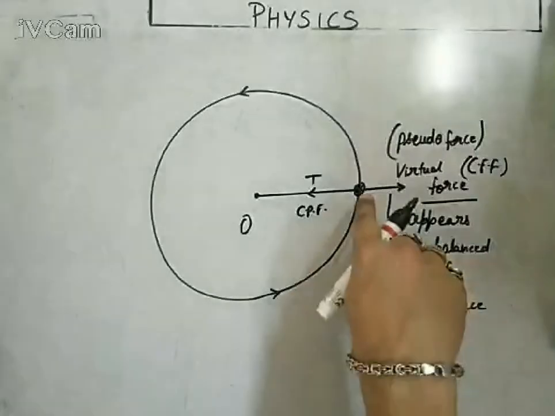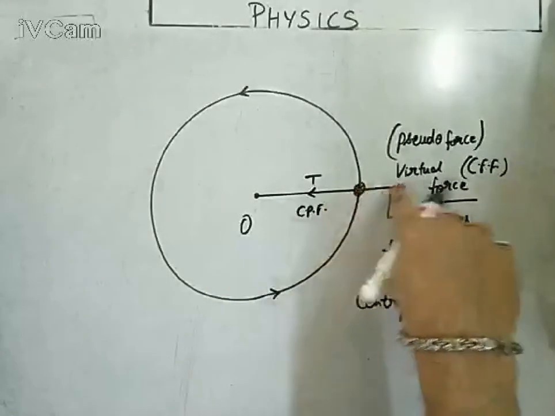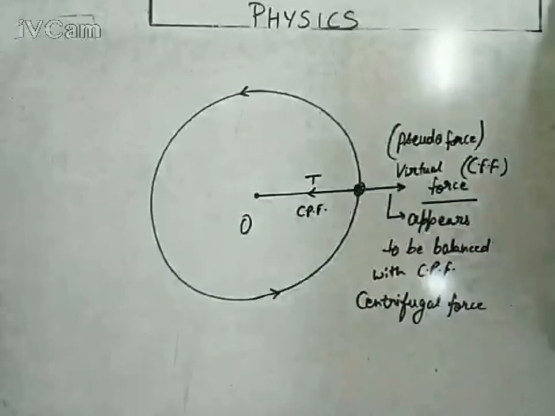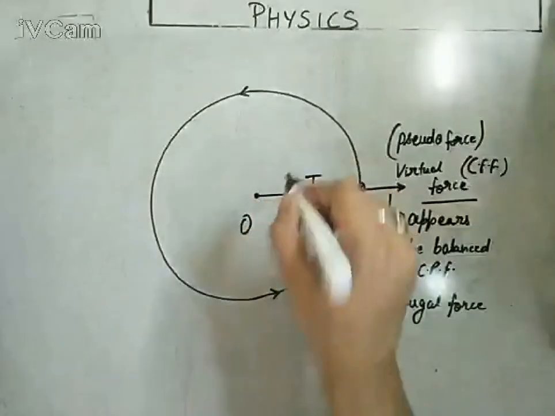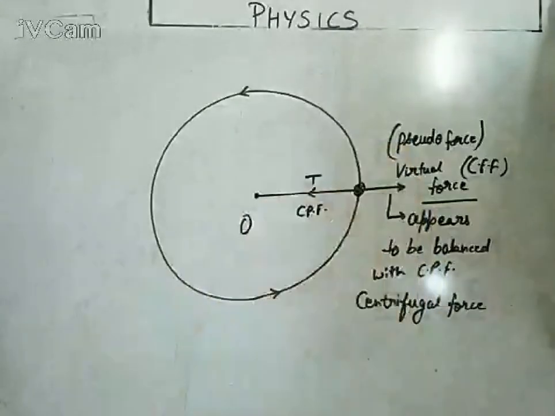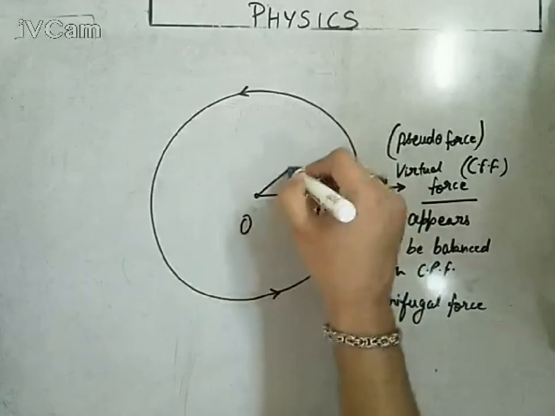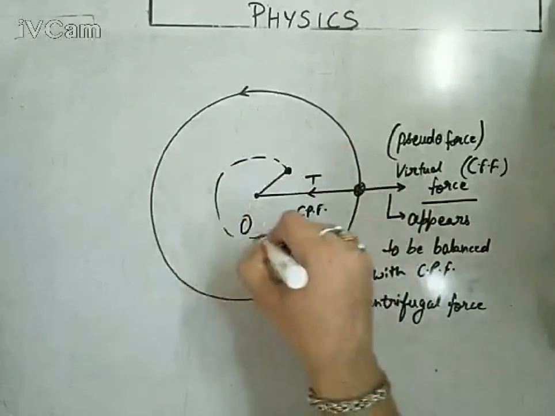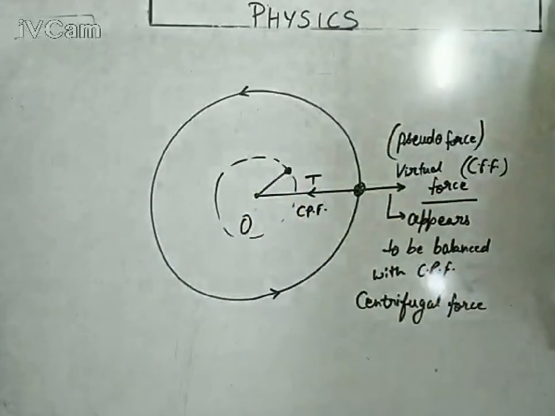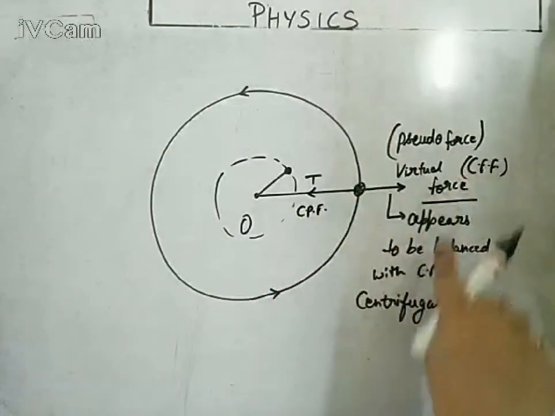It means the particle is not moving at all in the outward direction or in the inward direction. The body will appear to be stationary for two persons moving on the same circular path. If the body is moving with an acceleration, then for a person who is moving on the same circular path but with a different radius, the body must appear accelerated. But it is not appearing accelerated in the inside world, so definitely it is being balanced by another virtual force, which is called centrifugal force.